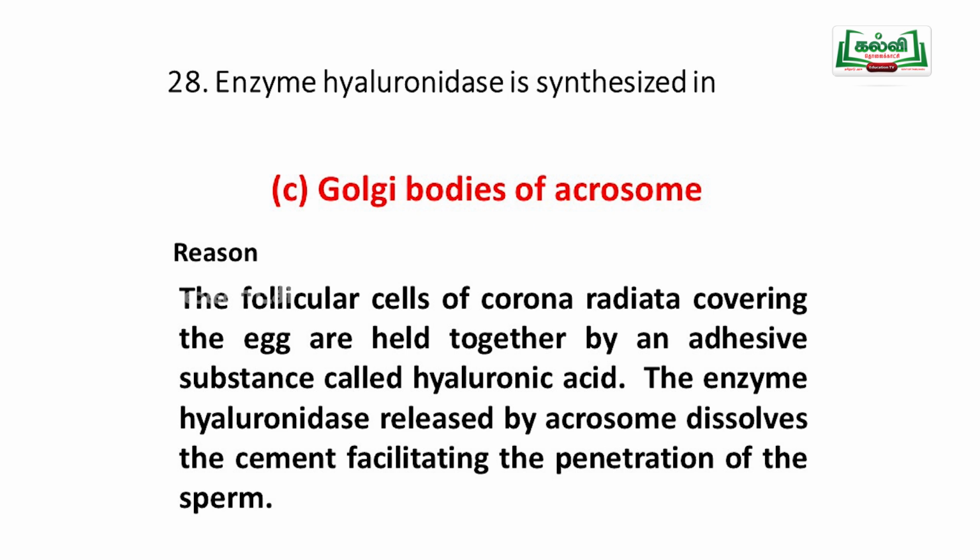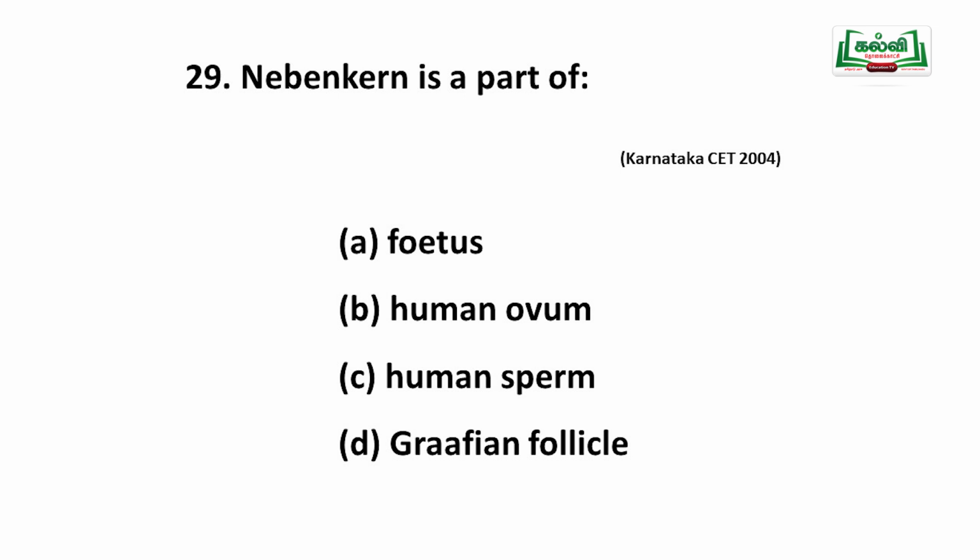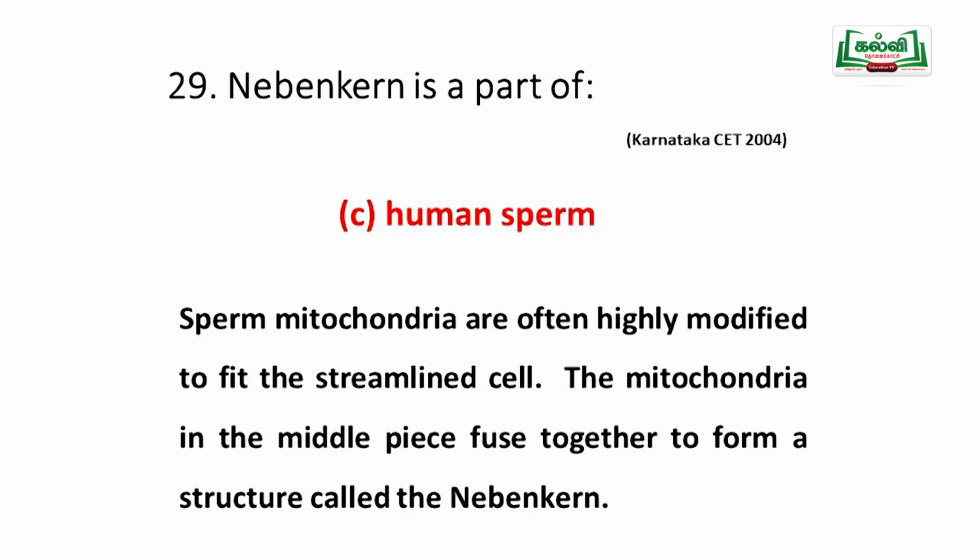The next one: Nebenkern is a part of fetus, human ovum, human sperm, or Graafian follicle. Nebenkern is a part of the human sperm. In the middle piece of the sperm, the mitochondria are highly modified to fit the streamlined cell. Usually in the streamlined cell, the mitochondria are spirally arranged and compactly present.